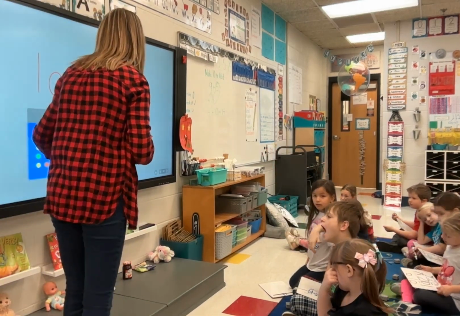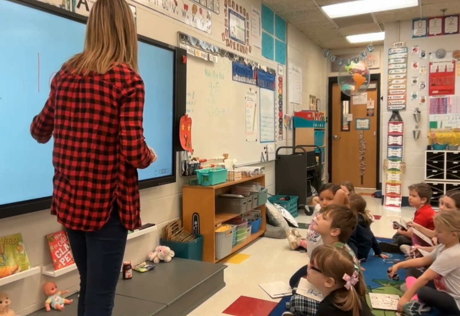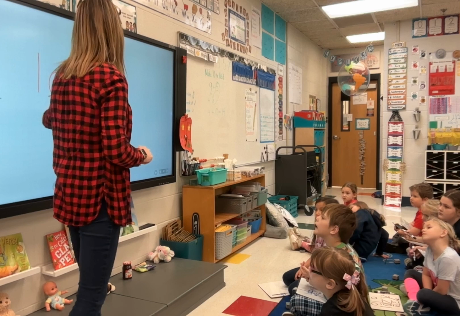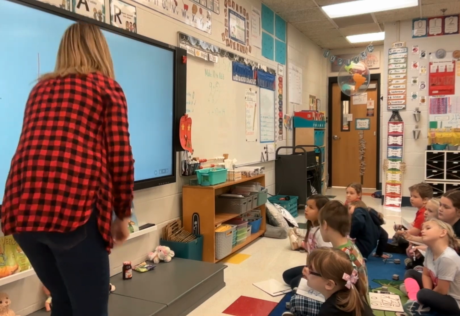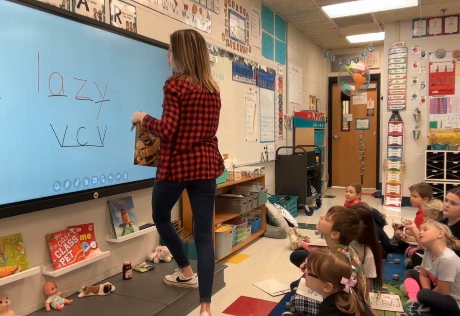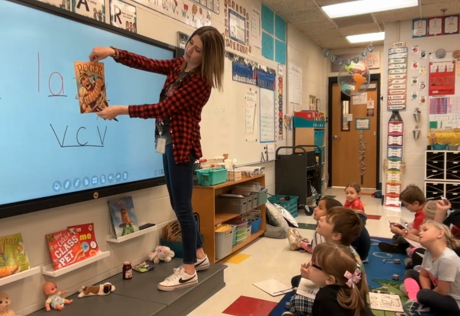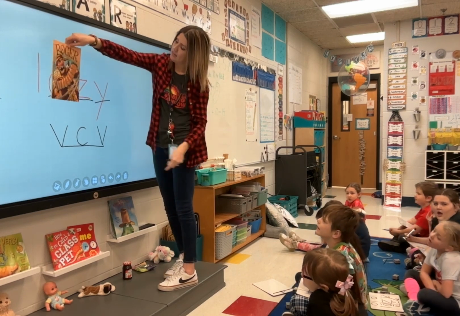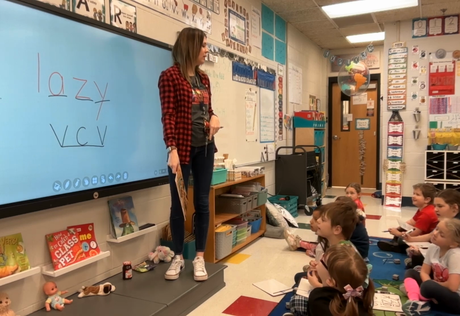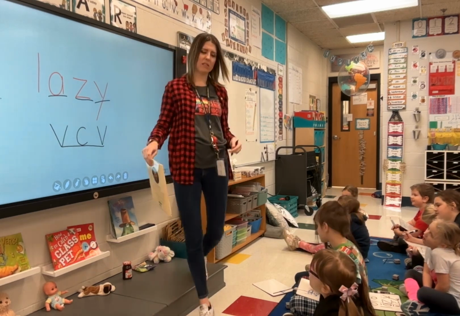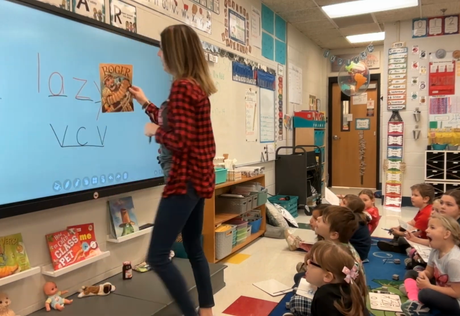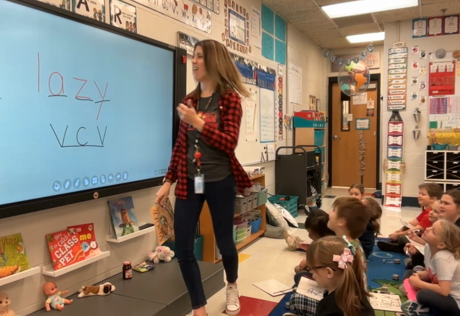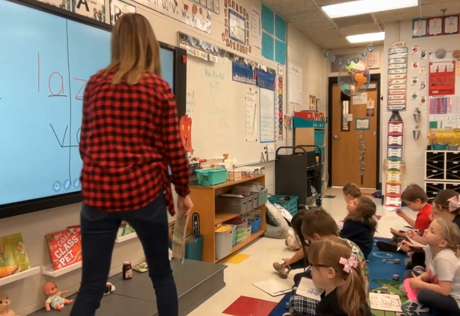I'm going to go through this one a little quicker. A is a vowel and Y is a vowel. Build my bridge. One consonant on my bridge. Oh man, when I have vowel, consonant, vowel, I know I've got to try two different things. Let's try it here first because this one is more common. If we put it here, that word is lazy. Is that a word you know? Yeah. It is. Look what would happen if we put it over here. It would be lazy. Is that a word? No. So we were right. It's the first one, the more common one.